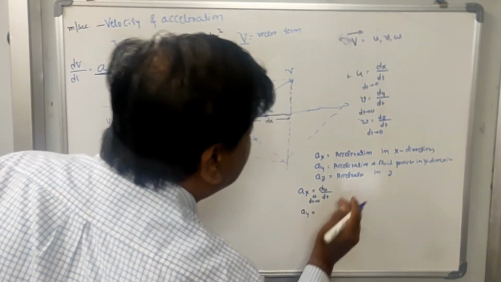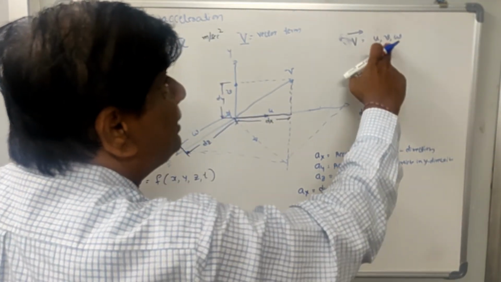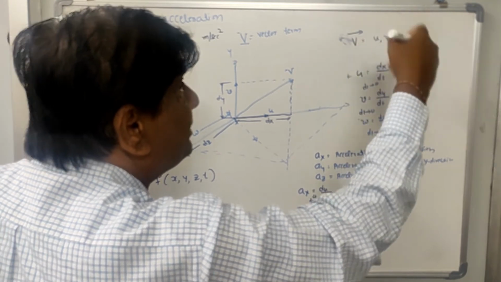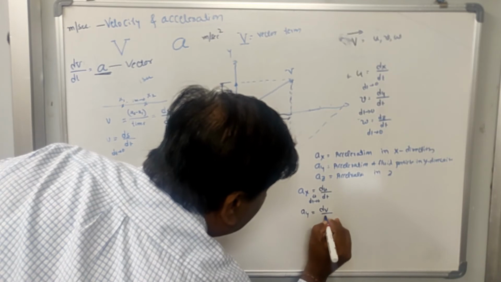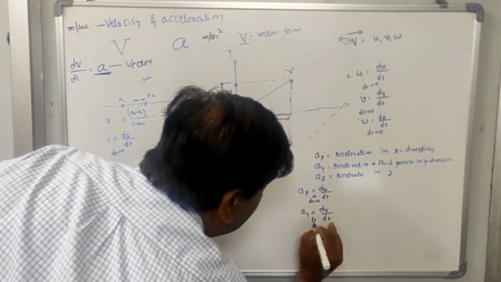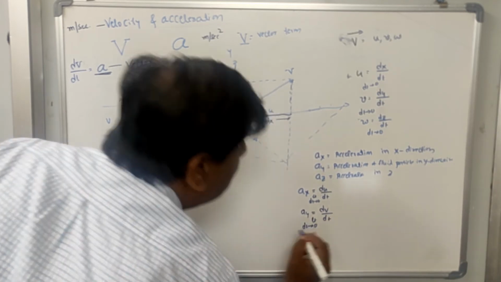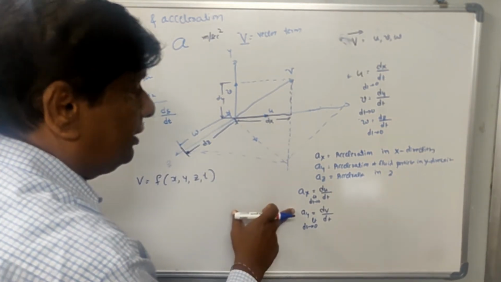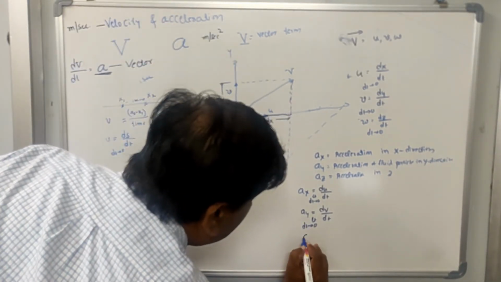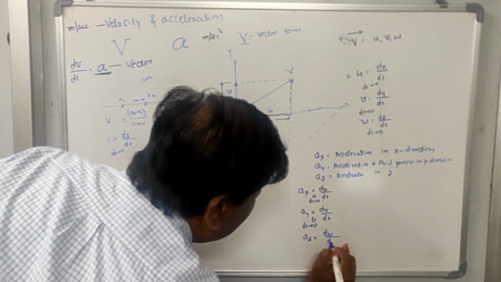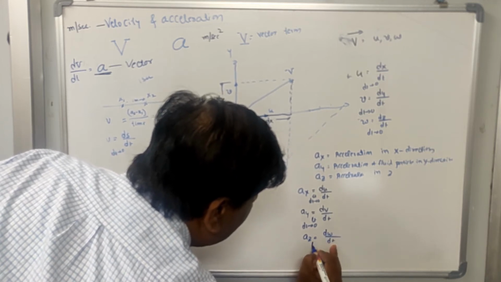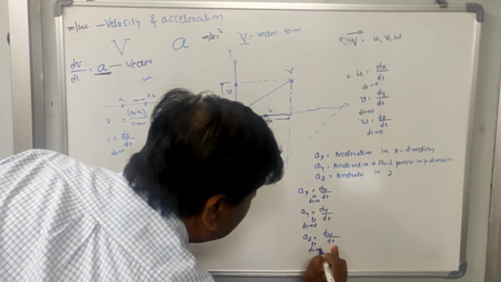The velocity in the y direction is v. Its change with respect to time, dv by dt, limit dt tends to 0, is the acceleration in the y direction. Then Az is equal to dw by dt, limit dt tends to 0.